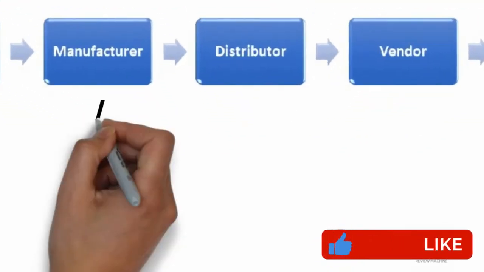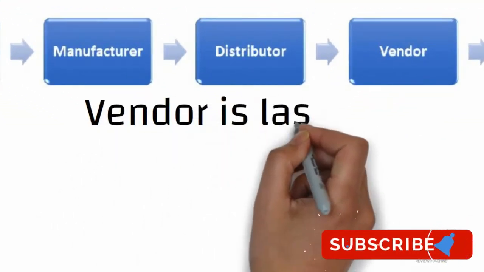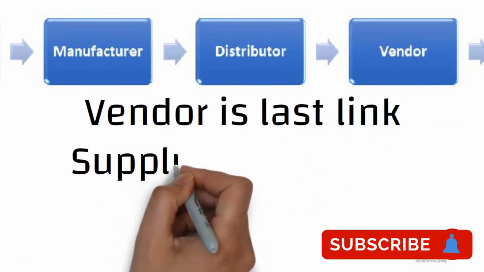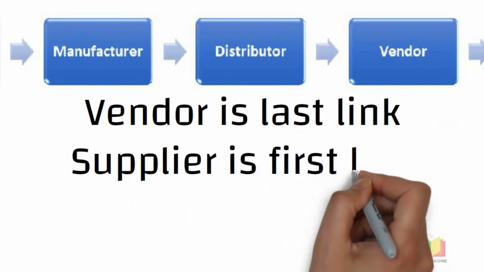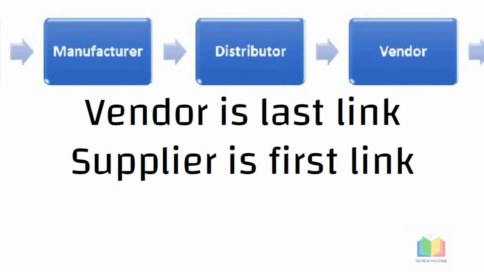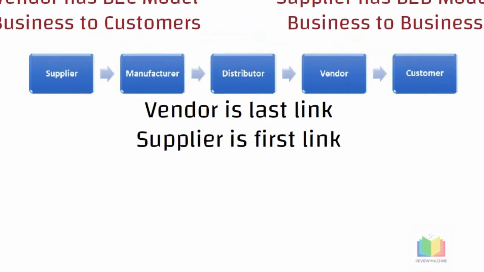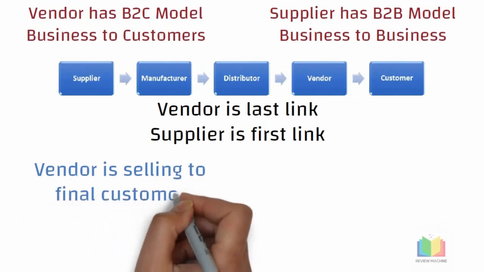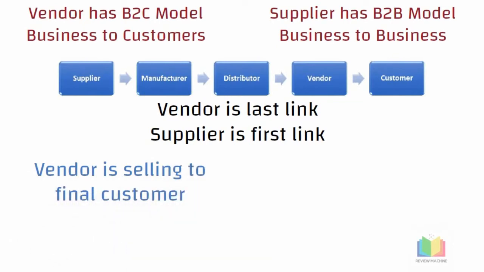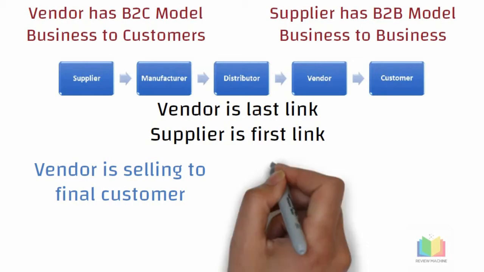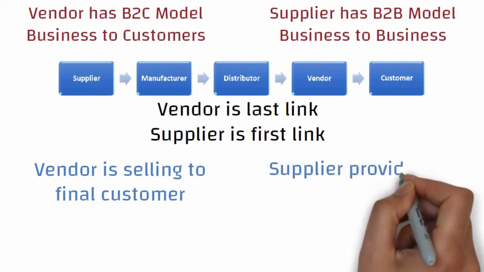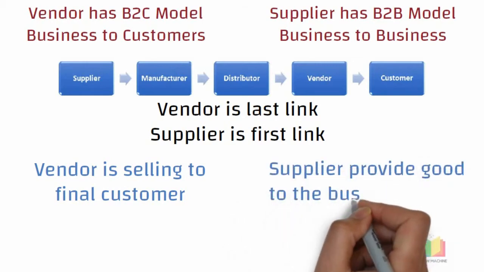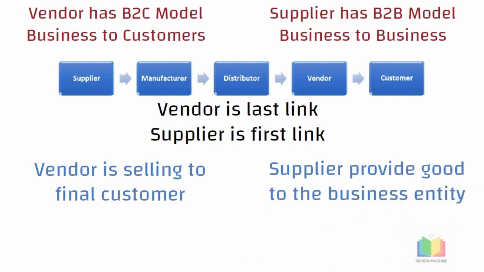So now coming to the second difference between the vendor and a supplier. Vendor is the last link in the supply chain, whereas the supplier is the first link in the supply chain as we see now. So now coming to the objective, the vendor sells the goods to the final consumer, whereas the supplier makes the goods available to the people who only need it as required. So in other words, we can say that the supplier aims at providing the goods to the business entity who need it, whereas the vendor will sell the products to the ultimate customer.